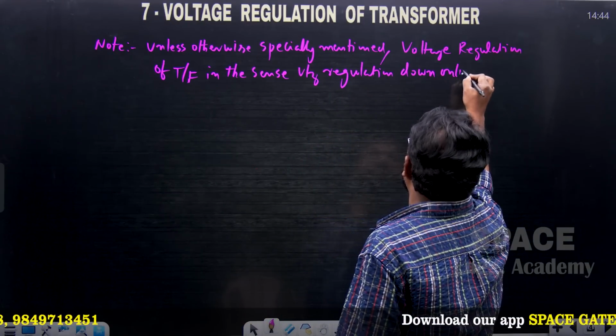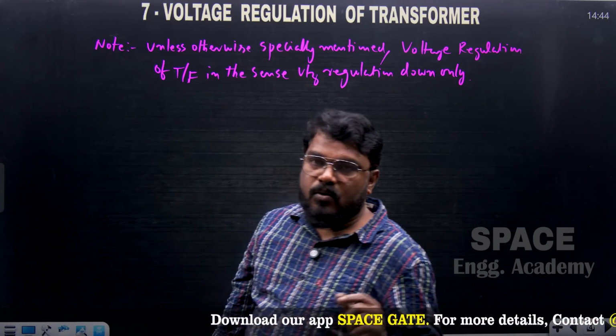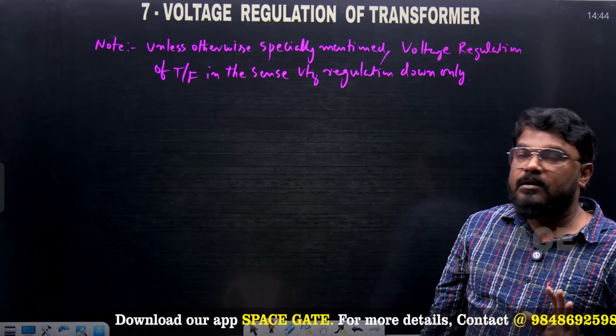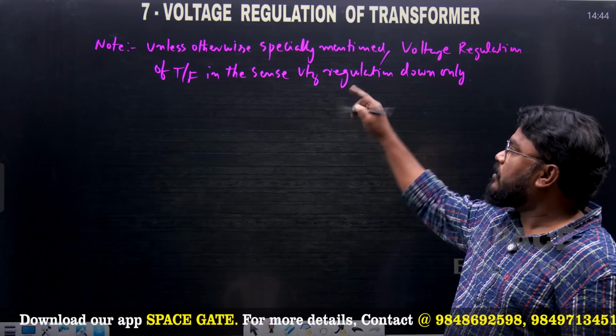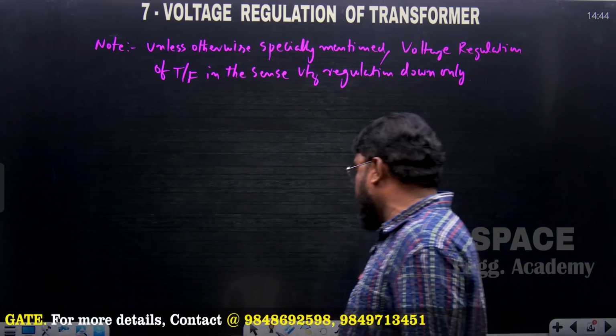This type of question: unless otherwise specially mentioned, voltage regulation of the transformer in terms of voltage regulation down only. So this is another question.